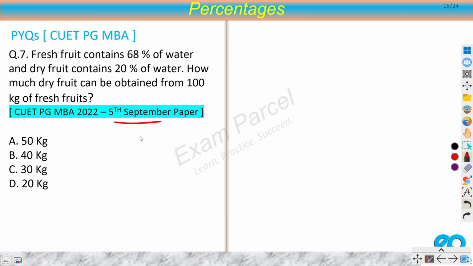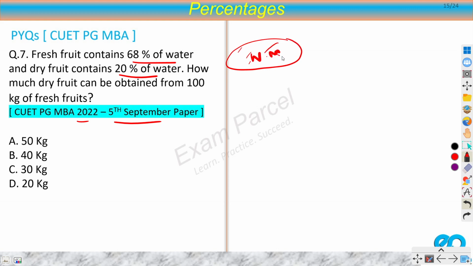This question is from the 5th September paper, from the year 2022. Fresh fruit contains 68% of water and dry fruit contains 20% of water. How much dry fruit can be obtained from 100 kg of fresh fruit? Now this question is again from invariant, right? If you notice here, I have fresh fruit, right? Let's say you have watermelon.